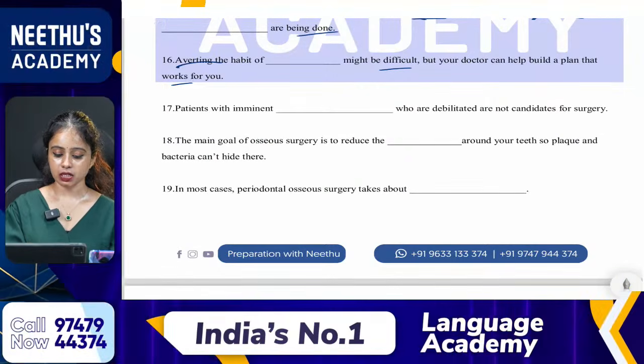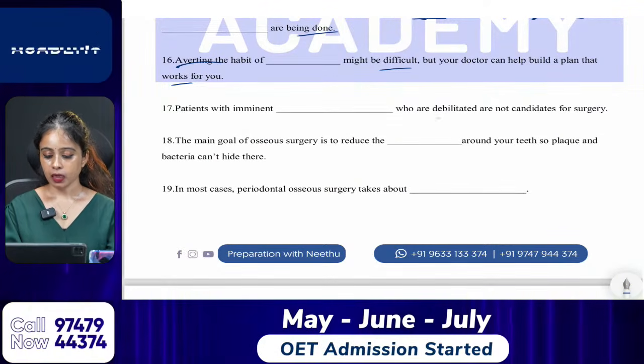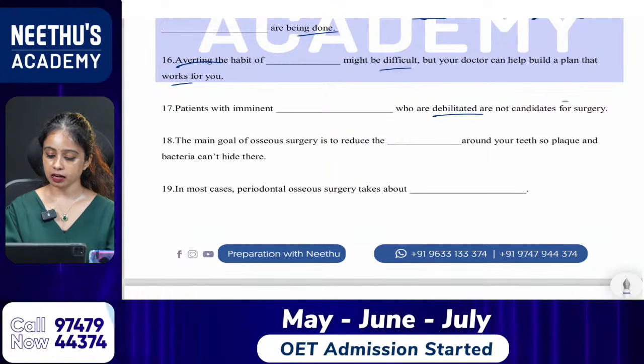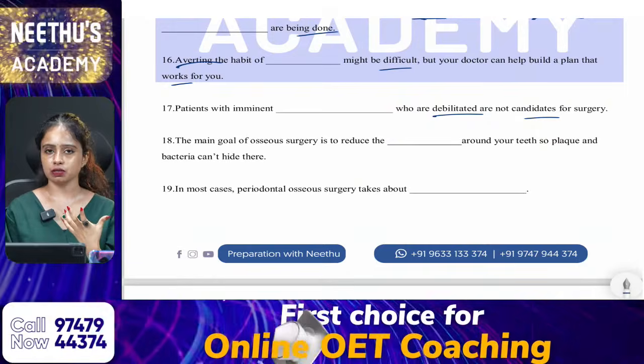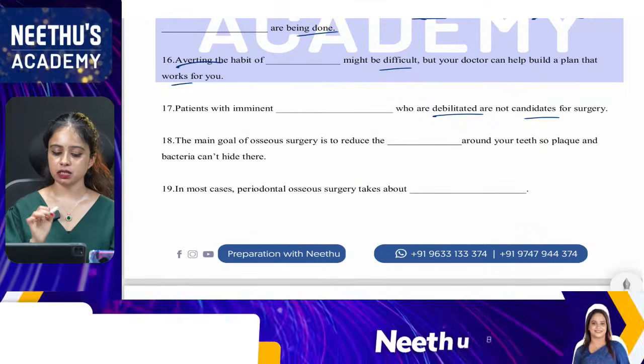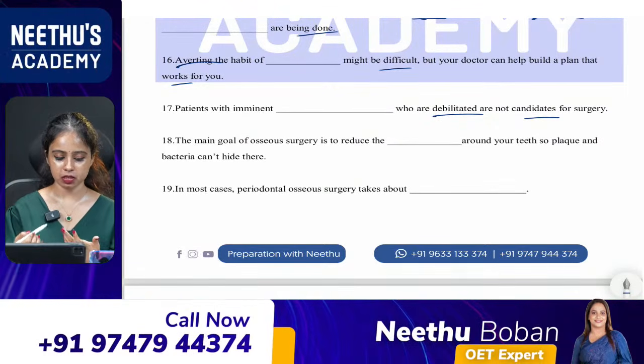17th one. Patients with dash who are debilitated are not candidates for the surgery. We have already heard this question before, right? So what is the missing word here?